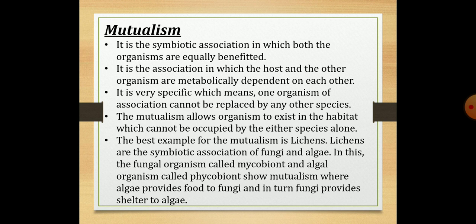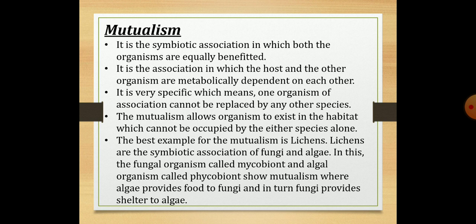Now we will see about the positive interactions. The first one is mutualism. It is a symbiotic association of organisms in which both are equally benefited without any harm. Here, the organisms are metabolically dependent on each other. It is specific, and one organism cannot be replaced by another species in the association. They cannot exist individually. The best example for mutualism is lichens.